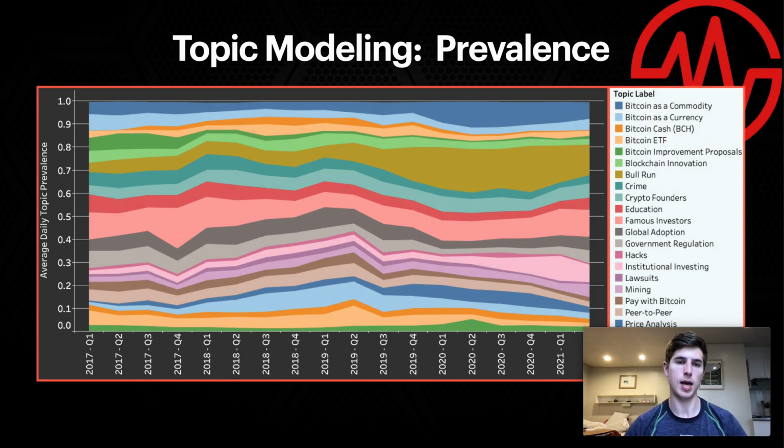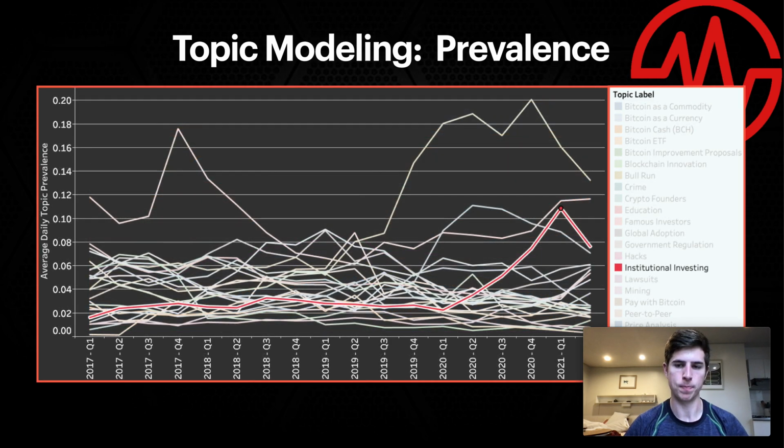So here's a quick look at the prevalence of topics across time. And you can see how they are changing, but maybe this stacked area chart isn't as useful as perhaps just a line chart. Let's focus in on just one topic for simplicity's sake. Institutional investing became very popular in Q1 of 2021. It kind of rose in popularity throughout that time. You might remember some large institutions investing in Bitcoin during this time. It was a very hot topic.